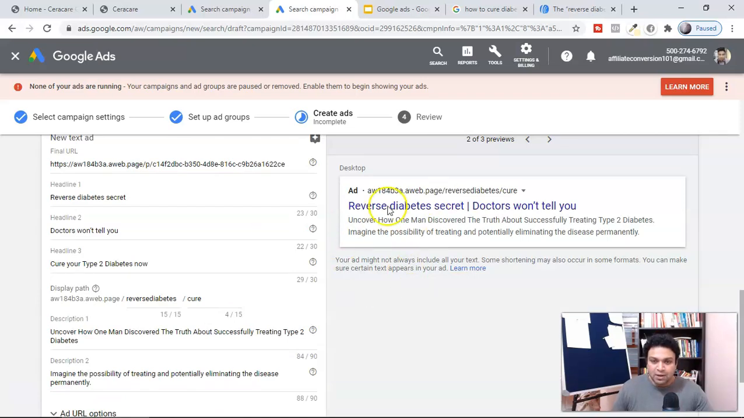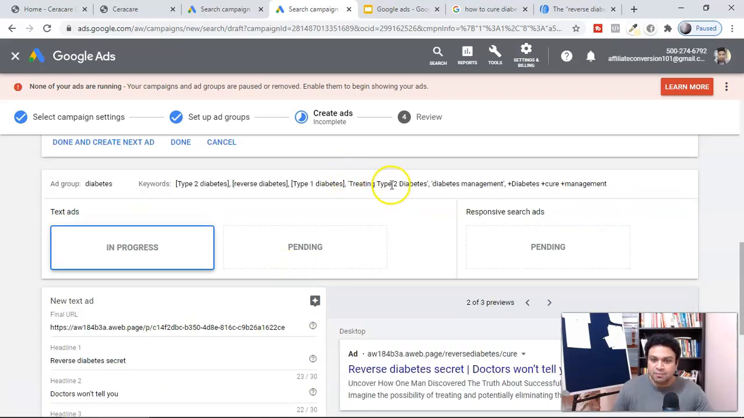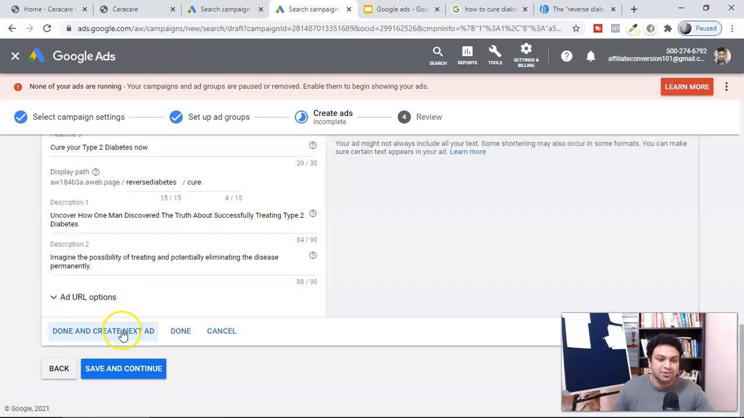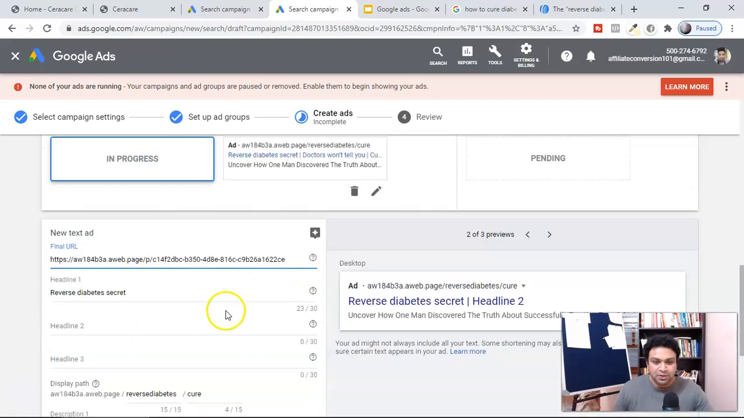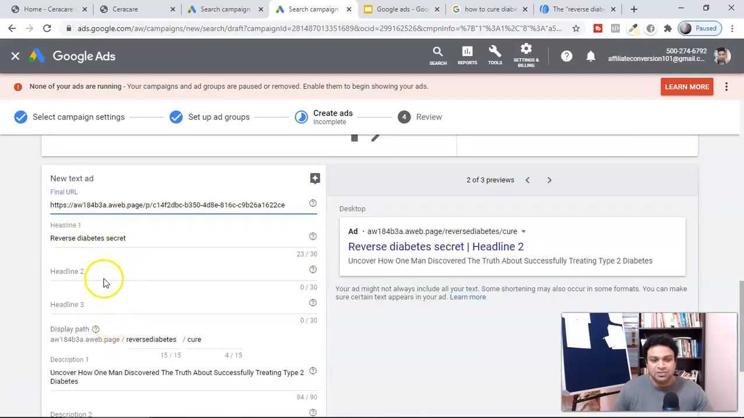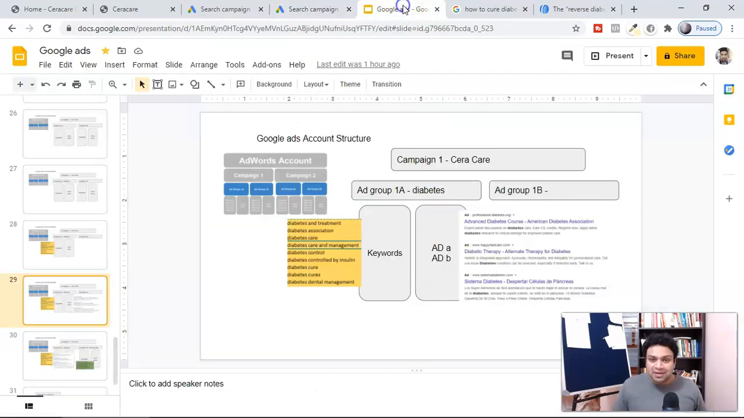And if I want to create one more, to hit more keywords like type 1 diabetes, what I have to do is create one more ad: click done and create ad text. Look at this one. This is the old one which I created now, and again I can insert and target different keywords. Hope you're very clear right now.